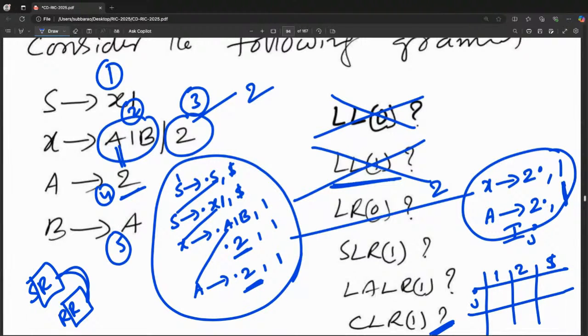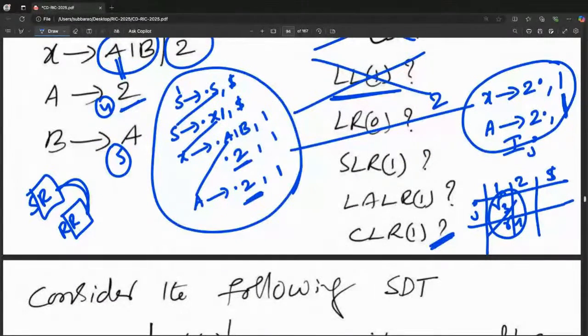If you observe clearly, on the j row, forget about shift entries. On 1, which production completed? X goes to 2, so the third production, so R3 I should write. Next one, A goes to 2 dot. On 1, A goes to 2 dot means production number 4, so I should write R4. So this is going to be R3, R4, an RR conflict. So CLR1 itself has a conflict.